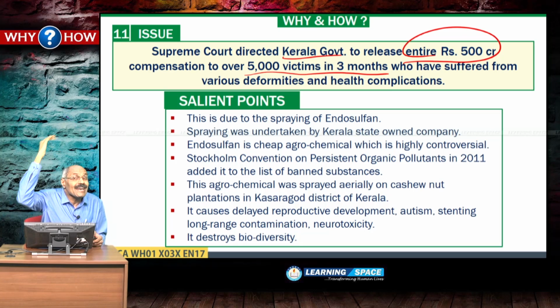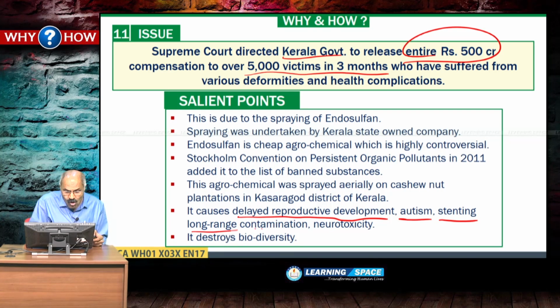Endosulfan was sprayed aerially by the state-owned company in Kerala, on cashew plantations, and subsequently, because of the side effects of this agrochemical, human beings living in the adjacent areas of Kasaragod district of Kerala were badly affected, and it resulted in delayed reproductive development, autism, long range contamination, neurotoxicity.